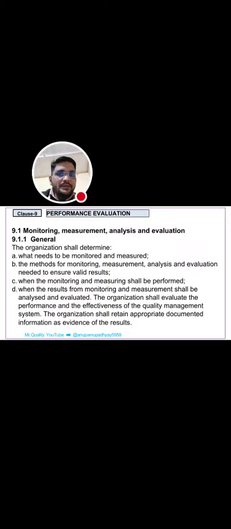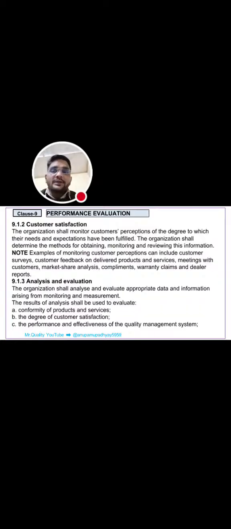Next clause is performance evaluation. It has three subclauses. First is monitoring, measurement, analysis, and evaluation; second is internal audit; and third is the management review meeting. That is management review. First is monitoring, measurement, analysis, and evaluation. What are the general requirements? First, the organization shall determine what needs to be monitored and measured. The methods for monitoring, measurement, analysis, and evaluation need to ensure valid results. Also, when monitoring and measuring shall be performed, and when the results from monitoring and measurement shall be analyzed and evaluated.